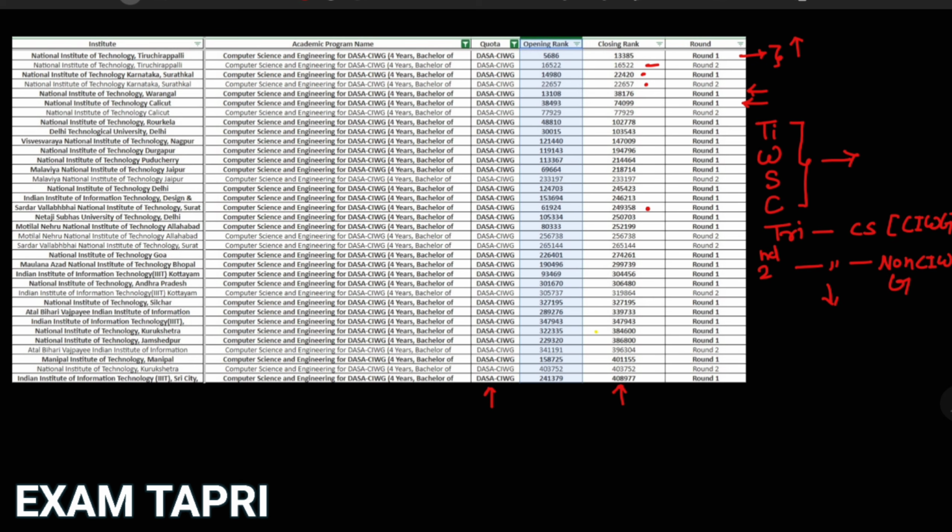From India, this college is closing under 10,000 rank, right? So you are getting a good college. You don't have to worry about anything. If you have any confusion, you can let us know.